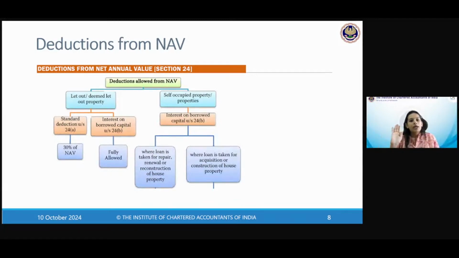Okay. Let out or deemed to be let out, you get two types of deduction. One is standard deduction under 24A at the rate of 30% of NAV. The simplest ever. You calculate NAV and you right away discount it by 30%. You got a 30% discount from the income tax department. 30% off. Why?